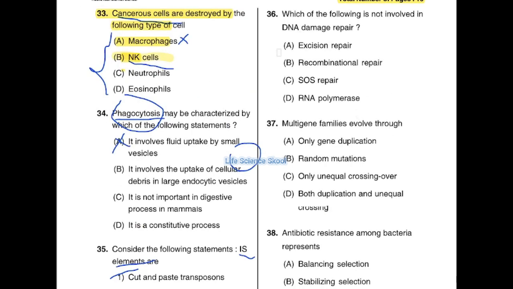36th question. Which of the following is not involved in DNA damage repair? Option A, excision repair; option B, recombinational repair; option C, SOS repair; option D, RNA polymerase. They have asked which of the following is not involved.